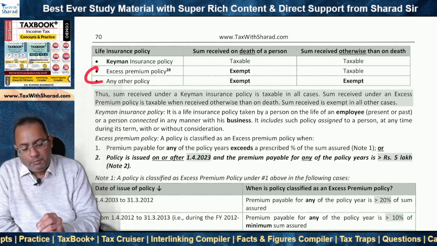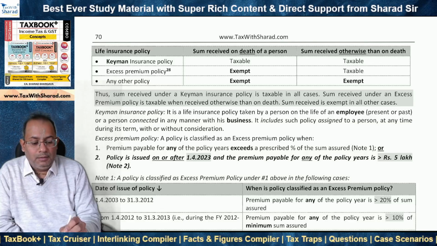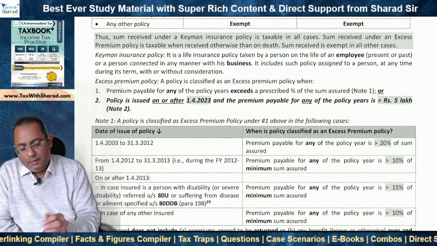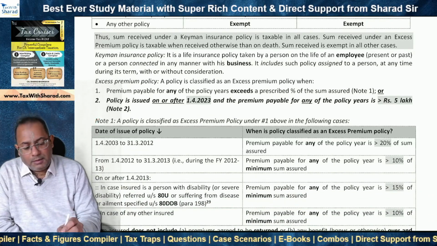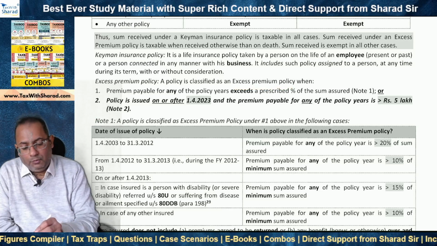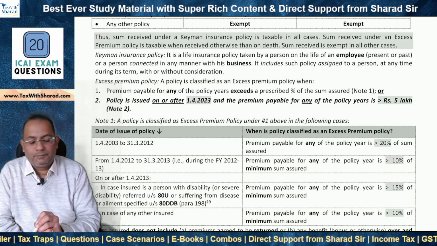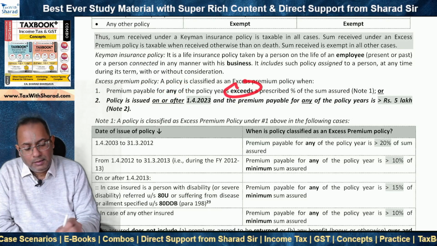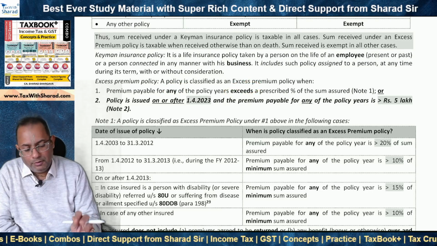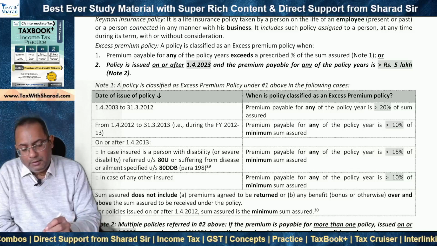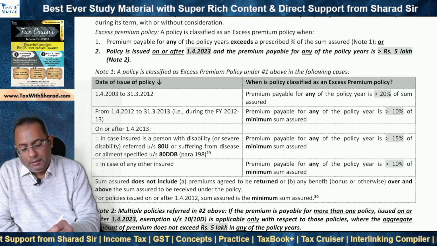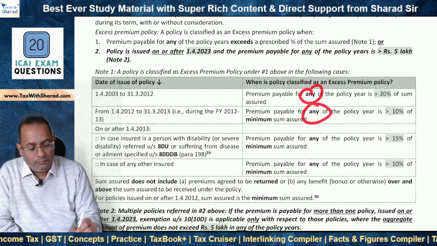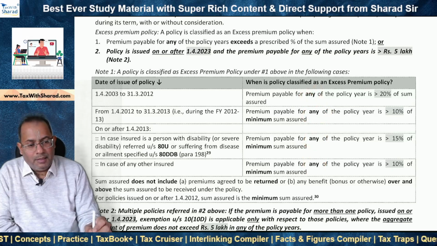So our focus will be on excess premium policy, in respect of which the sum received on death is exempt, but in all other cases it is taxable. What is an excess premium policy? A policy is classified as an excess premium policy when either one or two are fulfilled. What is one? Premium payable for any of the policy year exceeds a prescribed percentage of the sum assured, and the prescribed percentages are given in this table. So we need to look at the date when the policy was issued, and then we need to see whether the premium payable for any of the policy year exceeds the prescribed percentage.